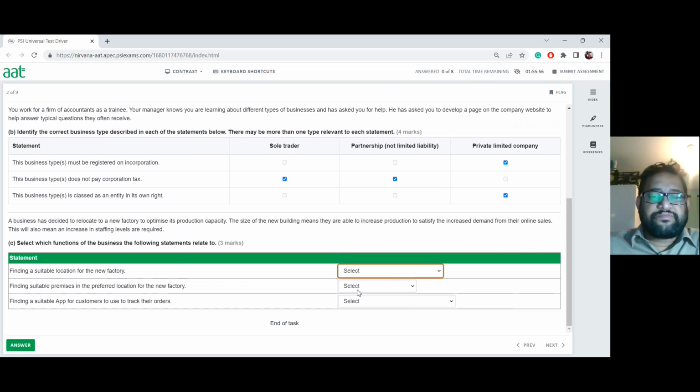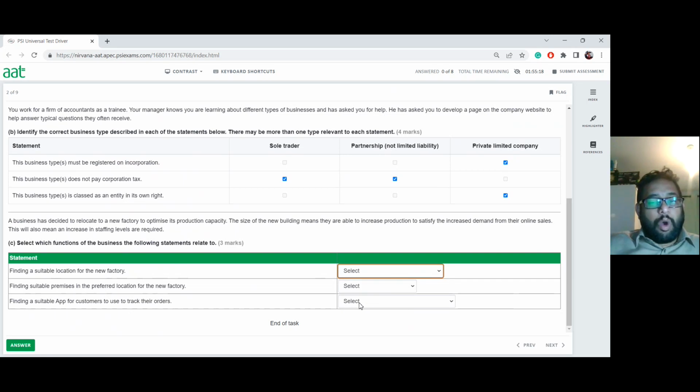You have operations, finance and operations, and the human resources. When I'm going to look at it, I ask myself a new question. The thing is, when it comes to location, you also probably require to find new workforce there, because if I'm based in a certain part of United Kingdom and I want a new factory somewhere else completely, therefore I need one for the building. I'll probably have to invest whatever is in there. It's going to be fine, but also you require people to work in there. You may not be able to transfer some of the people who's already settled and working in a different area to here. So therefore, it is very important.